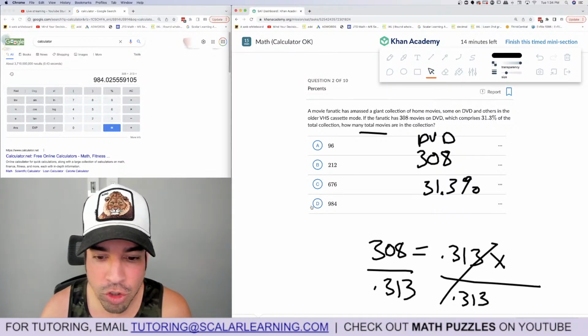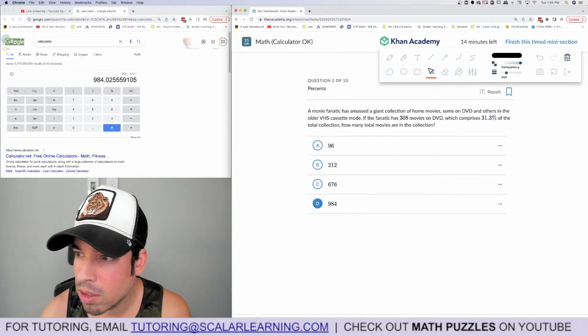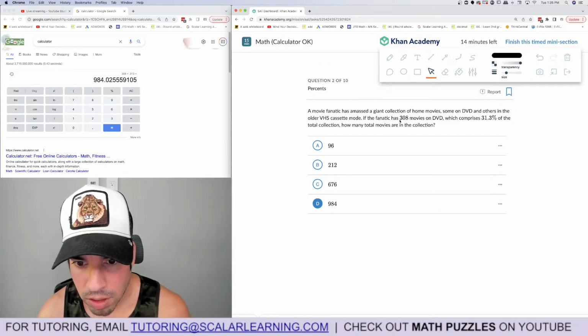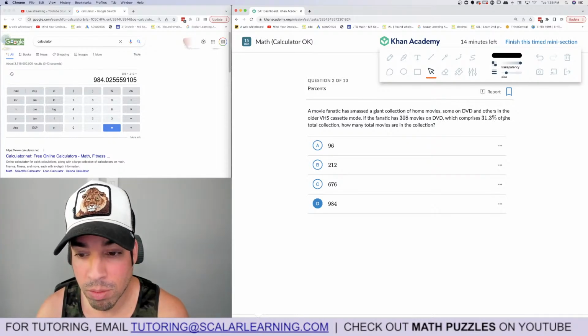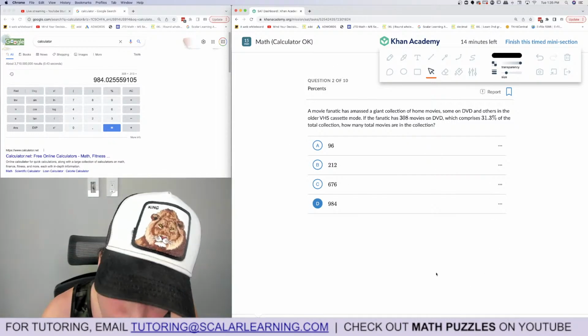So let me just make sure I didn't read this incorrectly real quick. DVD and VHS cassette. Okay, if the fanatic has 308 movies on DVD, which comprises 31.3%, how many total movies? Yeah, so that includes DVDs. Yeah, we read it right.